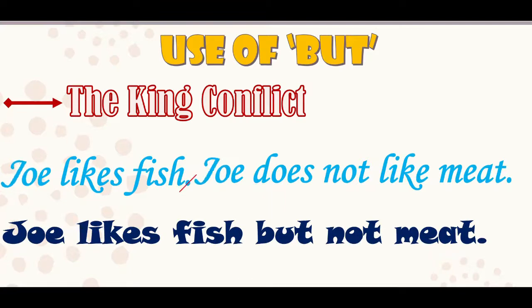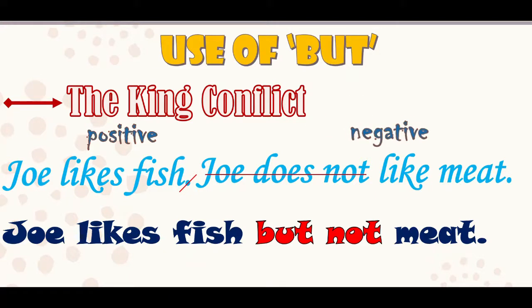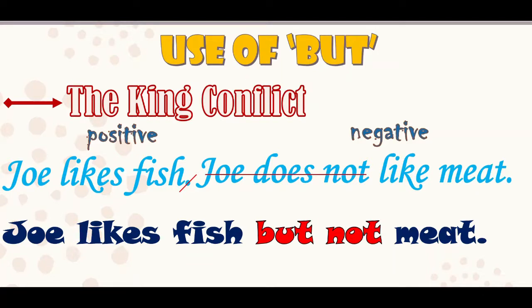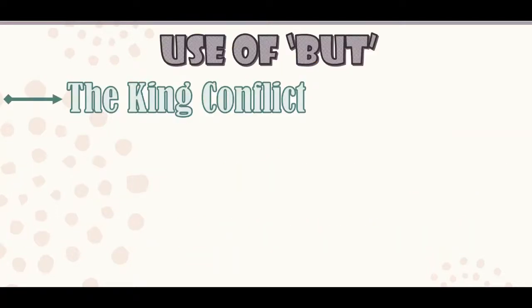We will cut the extra words from the sentences to join them together by using but. Now, the first sentence is positive while the other sentence is negative. So, keep in mind that whenever you have a positive sentence and a negative sentence and you have to join them, then you are going to use but, because but tells us that it is the king of conflict. Alright? Moving on to the next example.